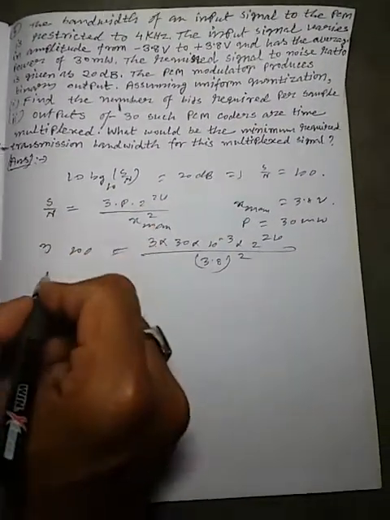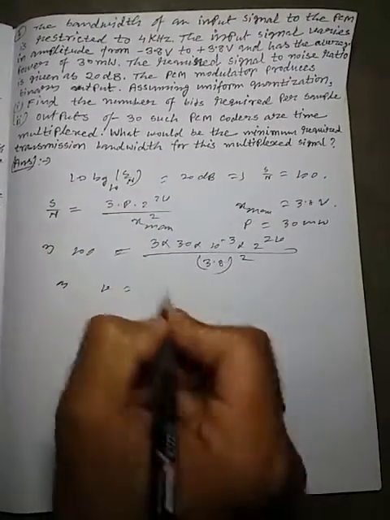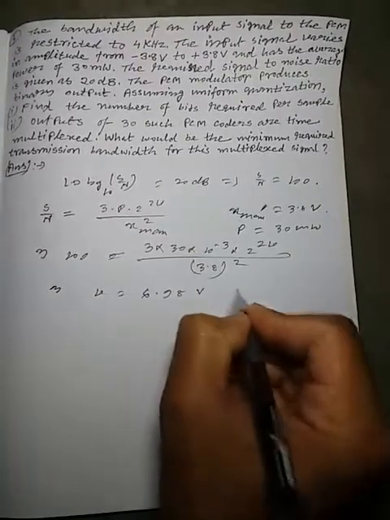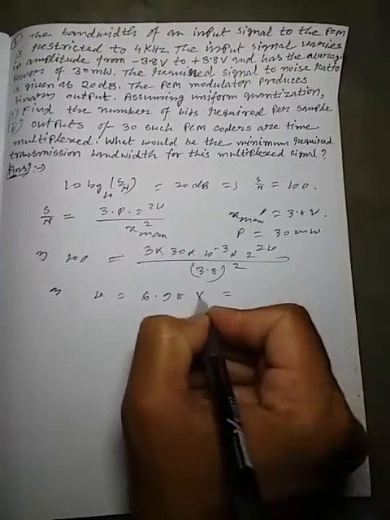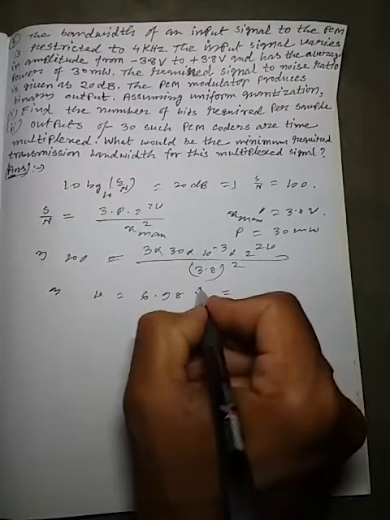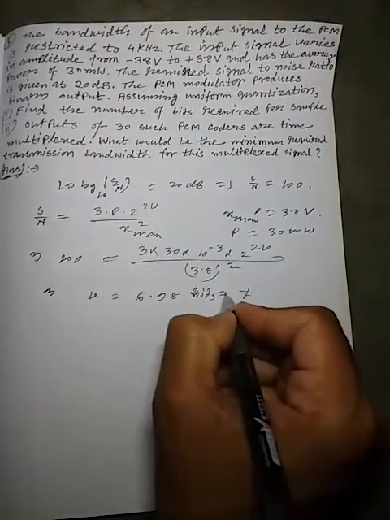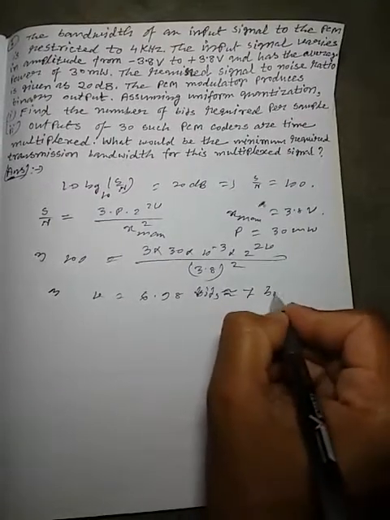So from here we can get that v equal to 6.98. Sorry, this will be in bits. So it will be nearly equal to 7 bits.